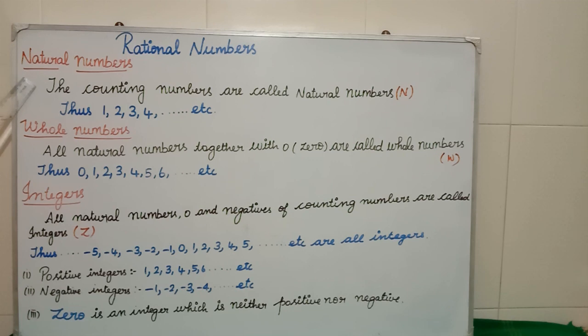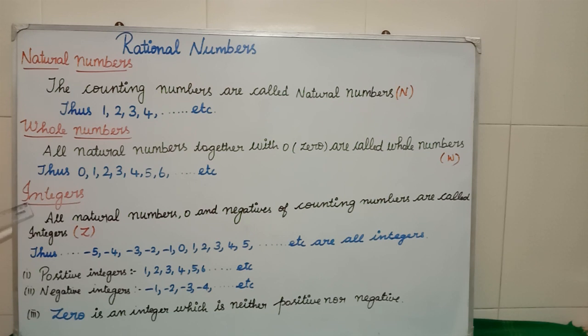Natural numbers are denoted by capital N. If you see there, I have denoted with red color marker capital N. Next we are going for the whole number. All natural numbers together with 0 are called whole numbers. See the example, thus 0, 1, 2, 3, 4, 5, 6 are what? Whole numbers. So if you take 0 from this, 1, 2, 3, 4 are what? Natural numbers. So we are saying all natural numbers together with 0 are called what? Whole numbers.